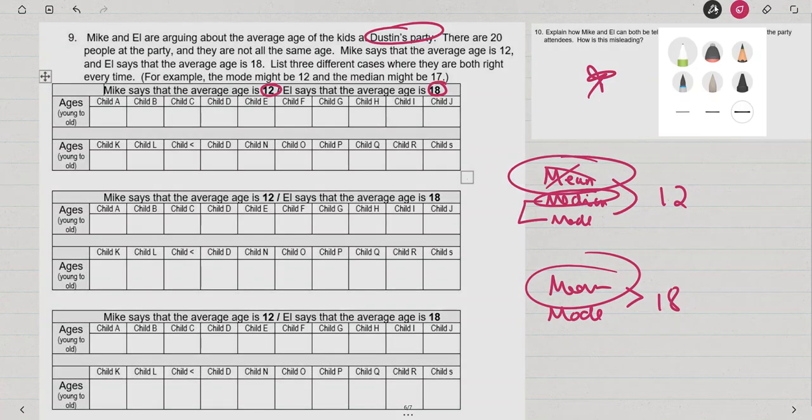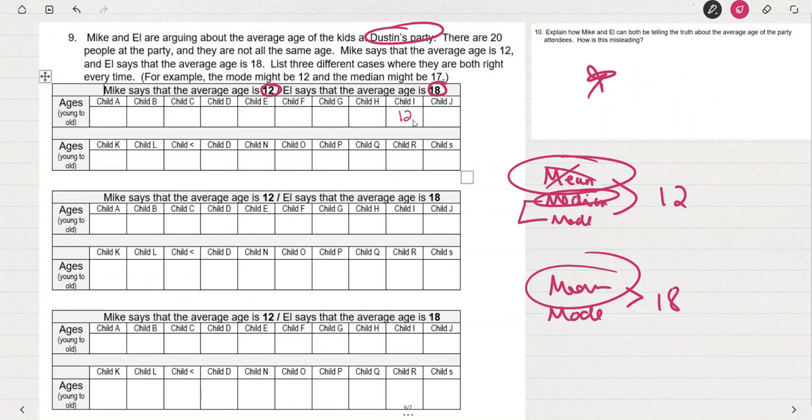I'm going to get started on just one of these. I'm going to say that the median age is going to be 12, so I'm going to put 12 clearly in the middle. And now I want the mode to be 18. So there's 4 12s, and 1, 2, 3, 5 18s.